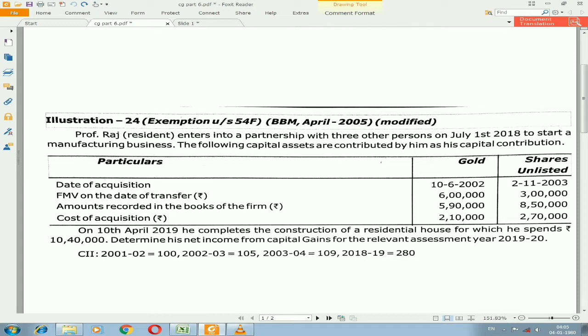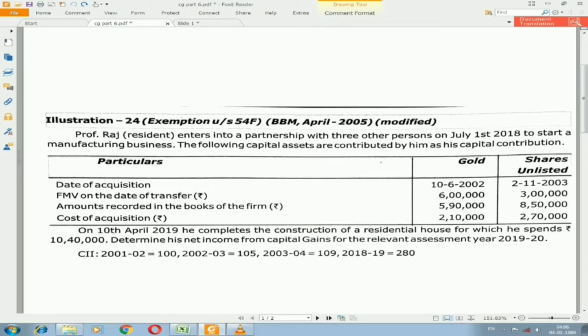Fair market value on the date of transfer, that is the market value on the date of sale, is 6 lakh and 3 lakh. The amount recorded in the books of the firm, whatever amount they have sold for, is 5,90,000 and 8,50,000. Then we have the cost of acquisition, 2,10,000 and 2,70,000, which is the purchase amount. On 10th April 2019, he completes the construction of a residential house for which he spends rupees 10,40,000, which is the new purchase he has made.